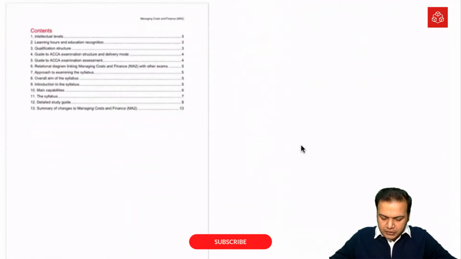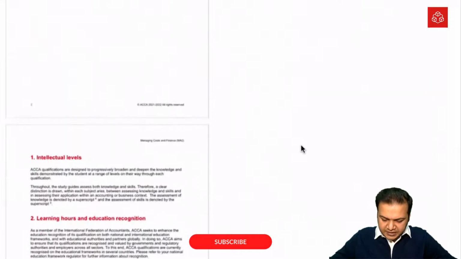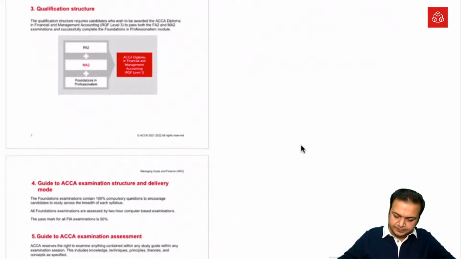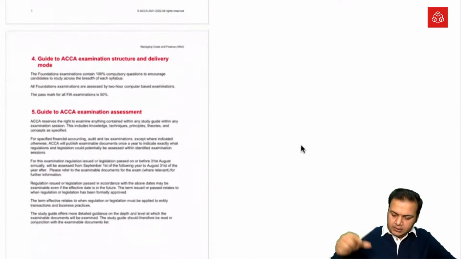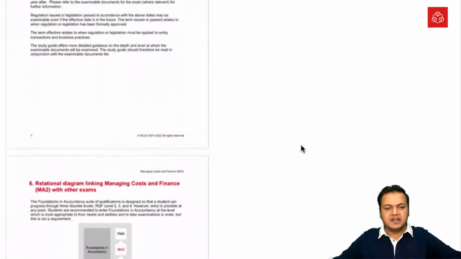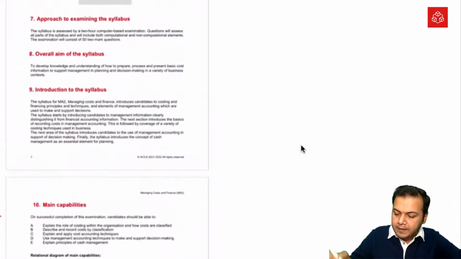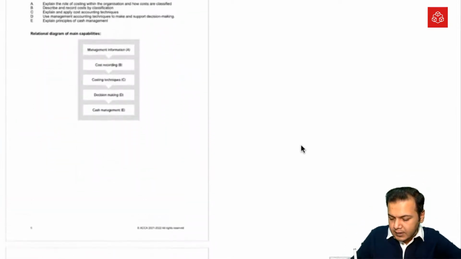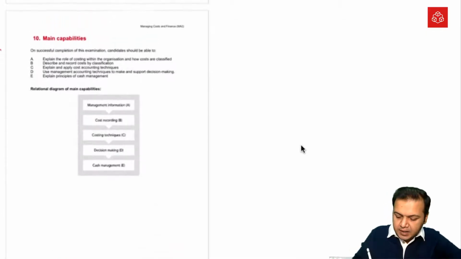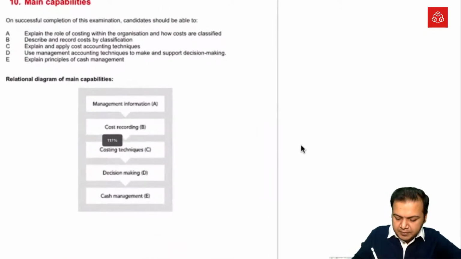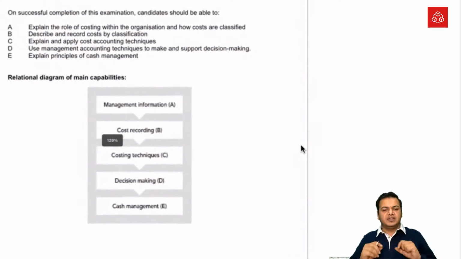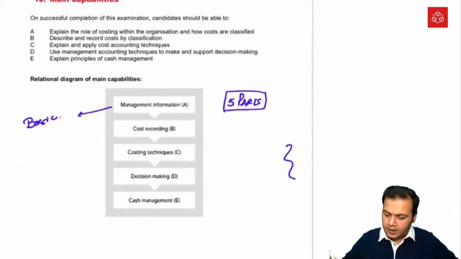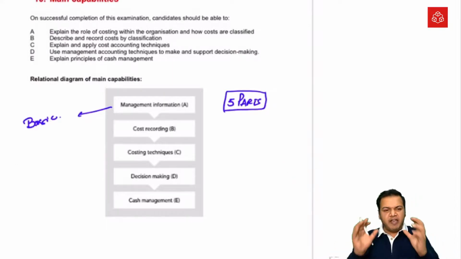Next, I will also send you this syllabus, but let's discuss some topics. Yes, these are the topics here. Basically the whole course is divided into 5 parts. The first part is very basic, management information: what is cost and management accounting, first of all.